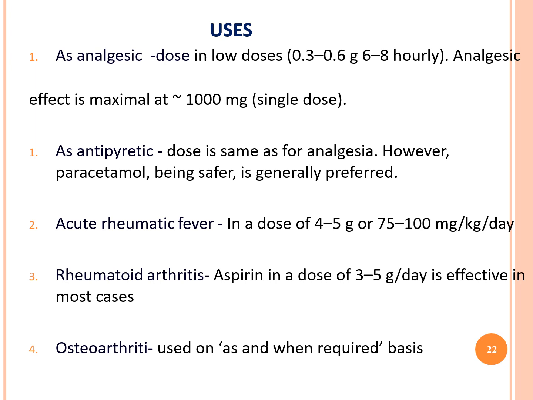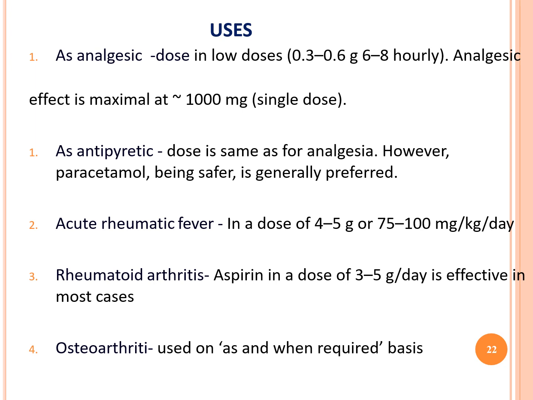As for rheumatic fever, rheumatic fever causes inflammation, especially of the heart, blood vessels and joints. How is it caused? Rheumatic fever can occur after a throat infection from Streptococcus bacteria. Make a note, I already told this in the previous classes. Make a note of the bacterial infection. So there is inflammation of joints and blood vessels. What is the dose? The dose is 4 to 5 grams per day or 75 to 100 mg per kg body weight.